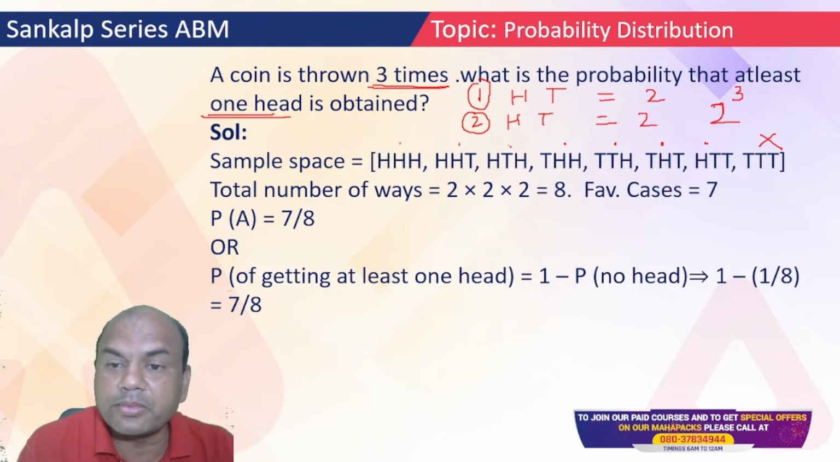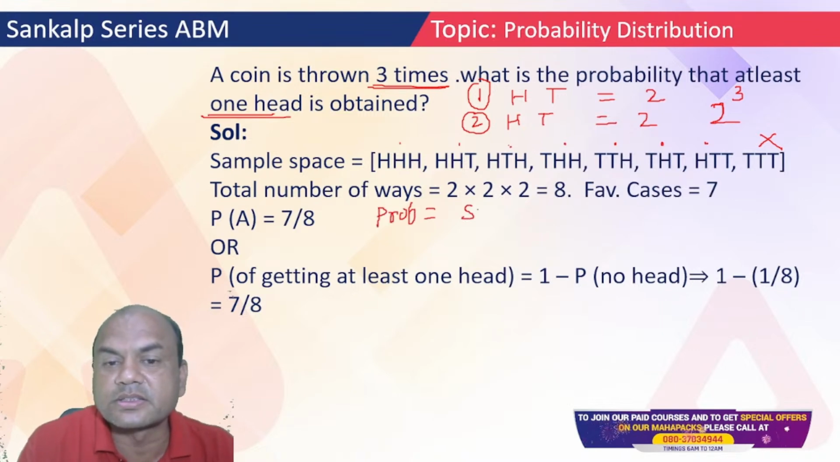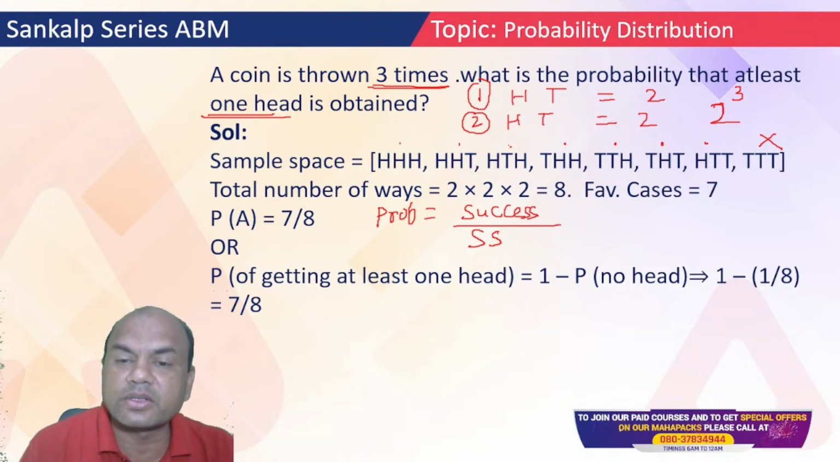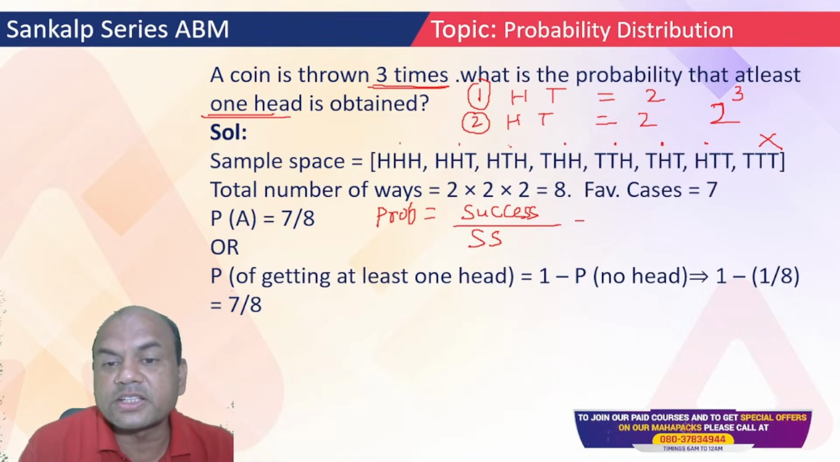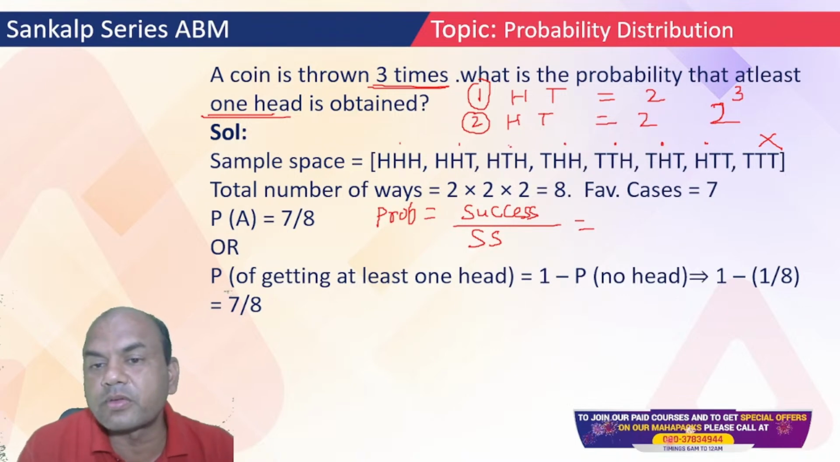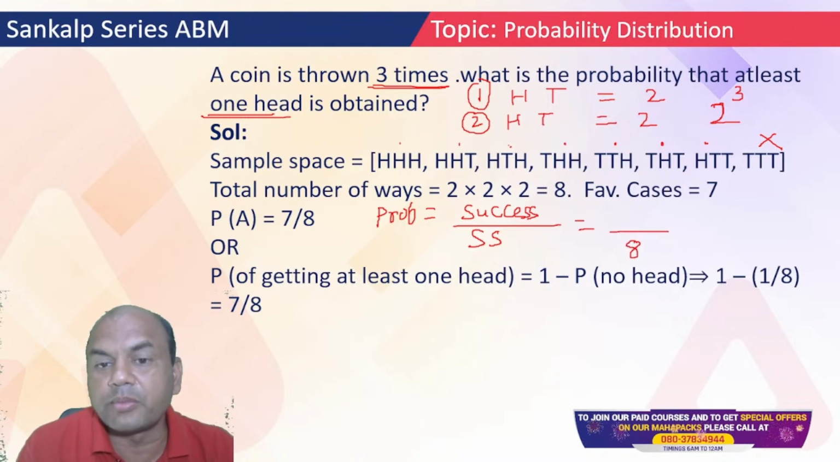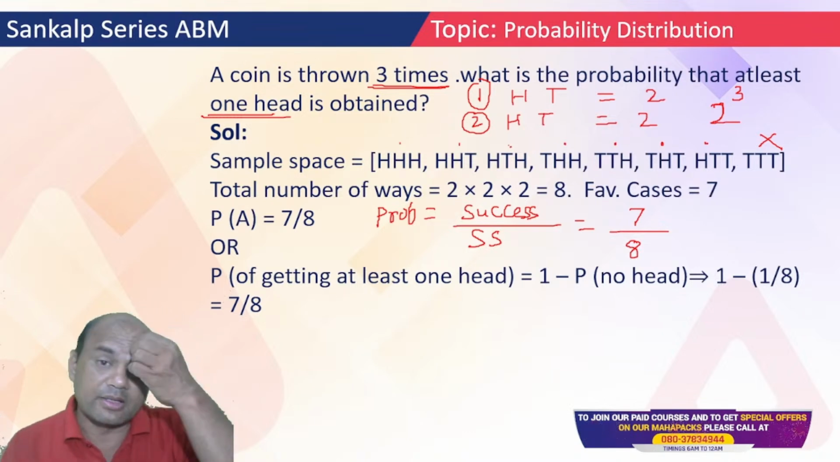So what is the formula for probability? Probability is always success upon sample space, the total number of sample points, whatever the sample space is. So what is the sample space over here? Sample space means total number of outcomes. So how many outcomes are there? 8. How many successes are required here? At least one head, so it is 7 successes. So my probability becomes 7 upon 8. That is my answer, 7 upon 8.